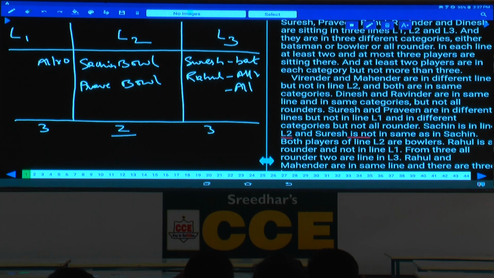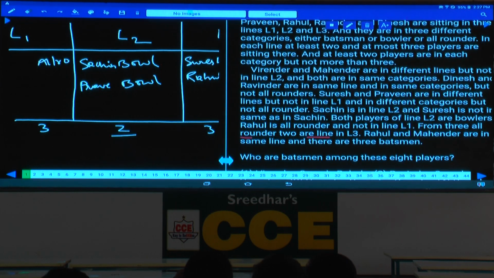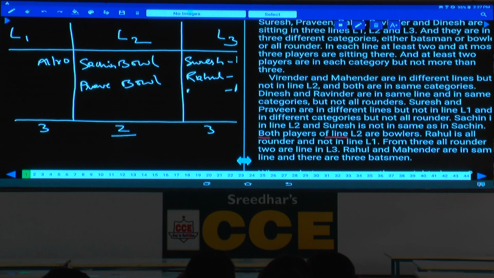From 3 all-rounders, 2 are in line L3, and Rahul and Mahendra are in the same line. As Rahul and Mahendra are in the same line, hence Mahendra must be here, and Mahendra is an all-rounder. Virendra and Mahendra are in different lines, L1 and L3, and both belong to the same category. Hence only one all-rounder is there in L1. And who is that person? He is none other than Virendra.